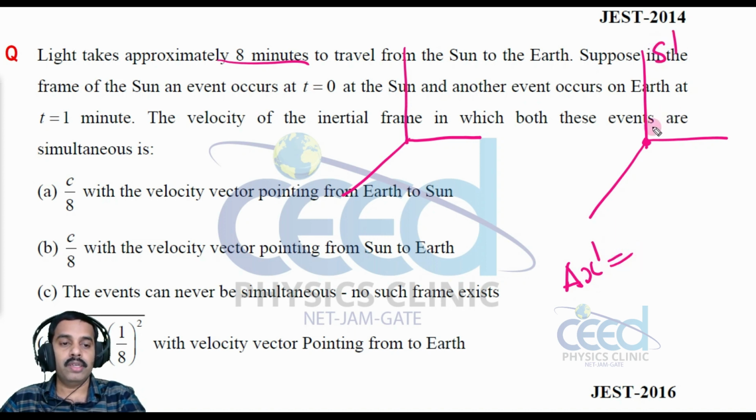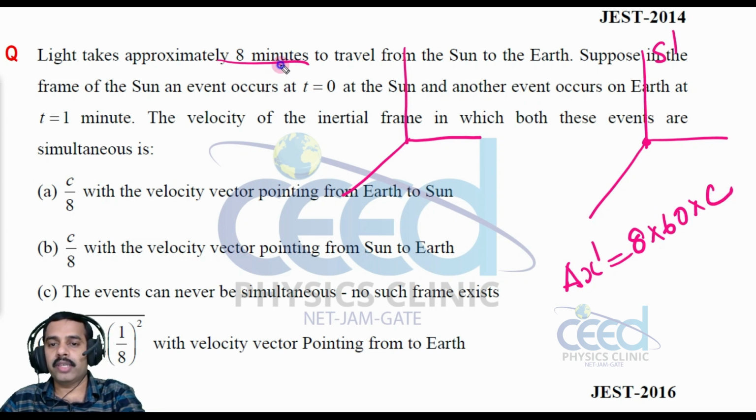If I measure the light, the time taken by the light to reach the earth frame, that is delta x dash, that is given 8 minutes, right. So the separation is 8 into 60 into c, right. So that will be the total length, c into delta t.